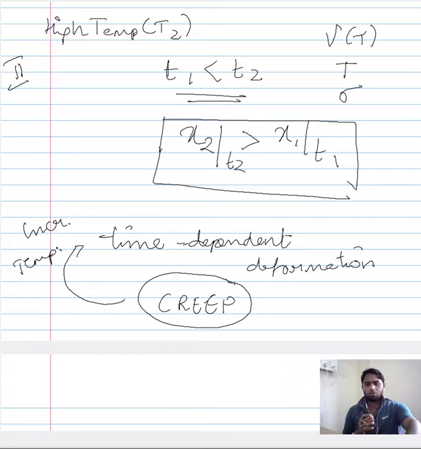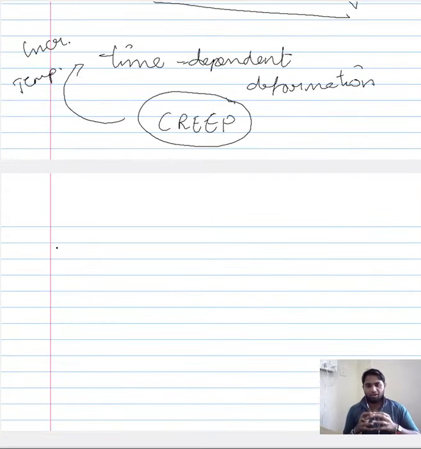In this lecture, I am trying to give an appropriate introduction to creep, so that we are moving into the second module, wherein we will be talking about the mechanical behavior of the material at high temperatures in terms of creep.